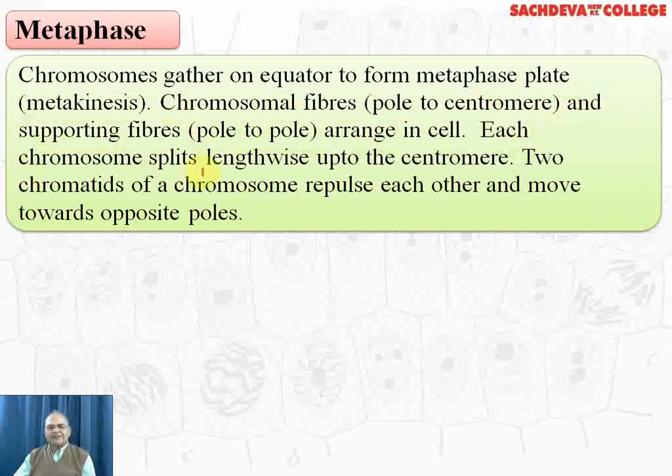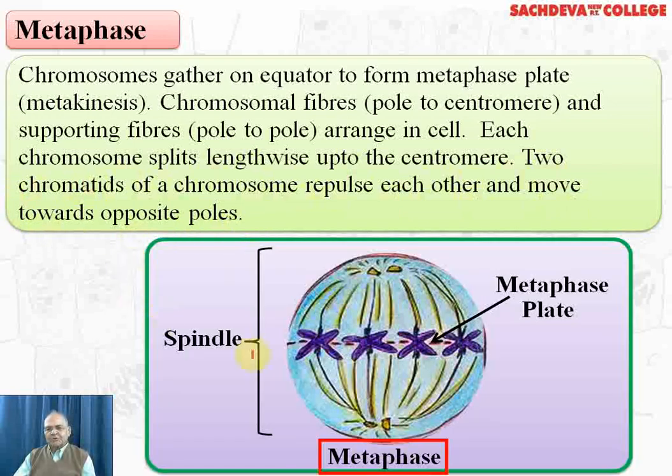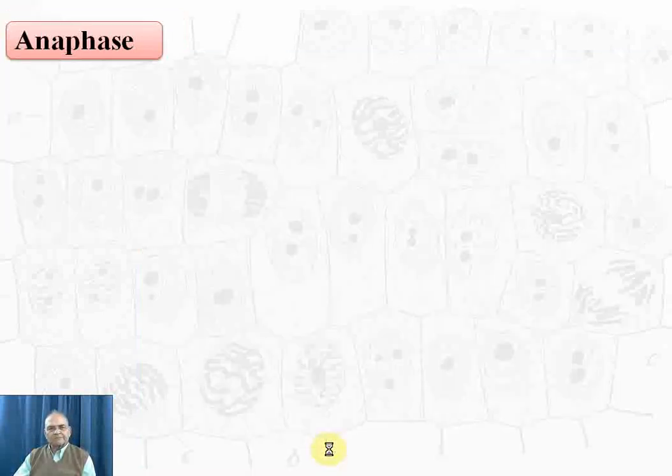Each chromosome splits lengthwise up to the centromere, and the two chromatids of a chromosome repulse each other and move towards the opposite pole. This is the metaphase. You can see the chromosome lying at the equatorial plate. The centromere has divided and the chromatids will start moving in the next phase.